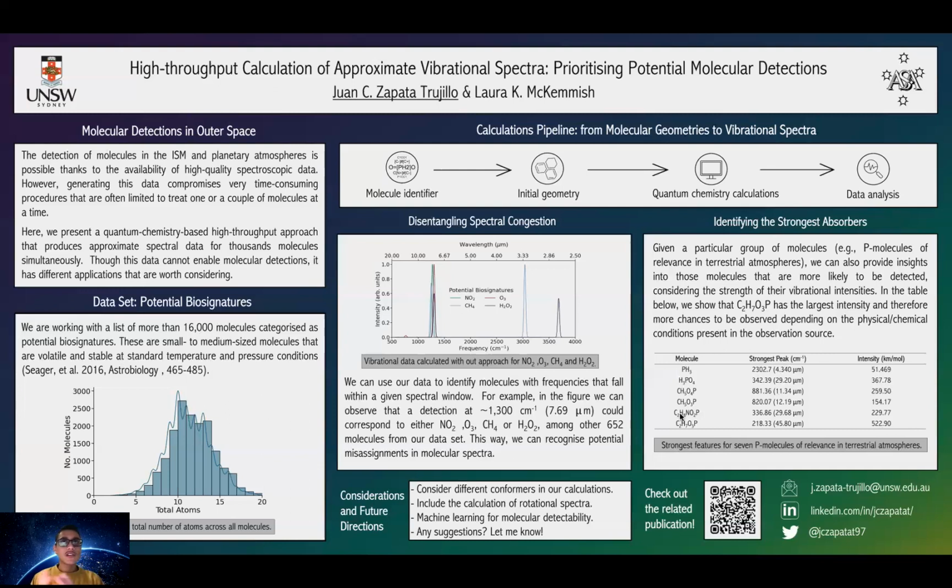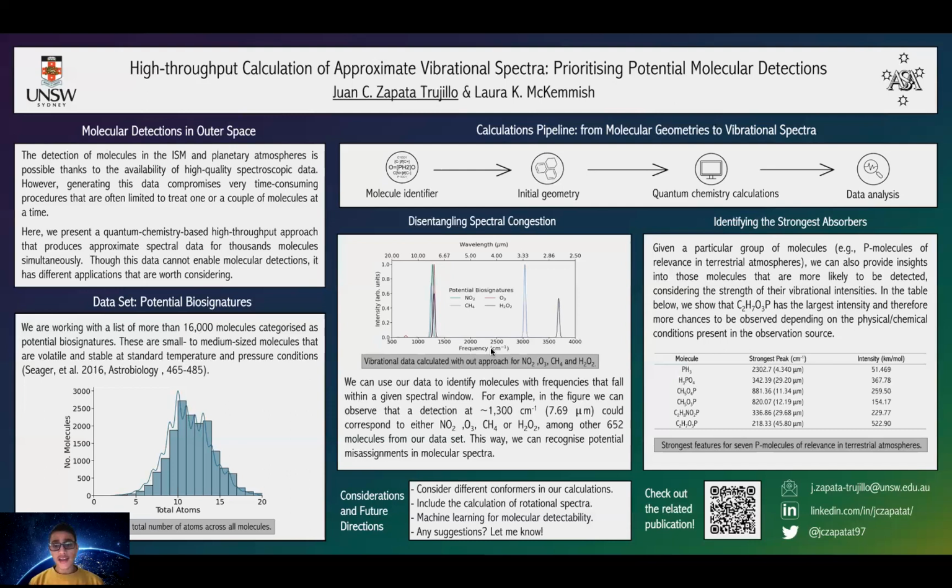Of course, more studies need to be performed here because we need to analyze the physical and chemical conditions present in the observation source. But this is definitely an excellent starting point for trying to address these questions. Future directions in this work involve calculating data for conformers, including rotational spectra, because these are particularly important when identifying molecules in the interstellar medium.